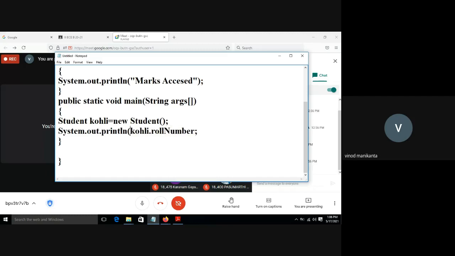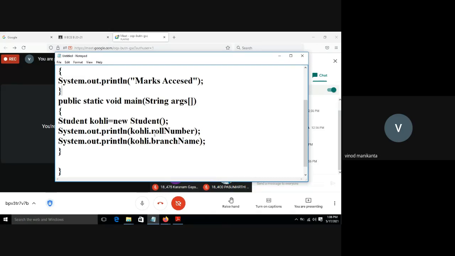System.out.println Kohli.rollNumber. System.out.println Kohli.getMarks. Then the branch name. To access a variable, object name dot variable name.